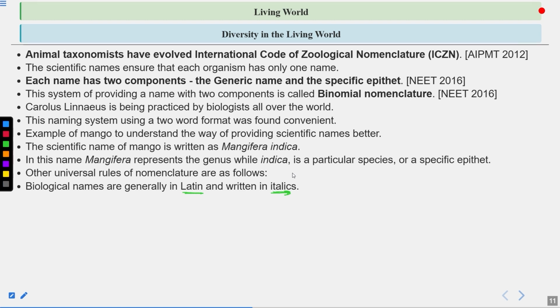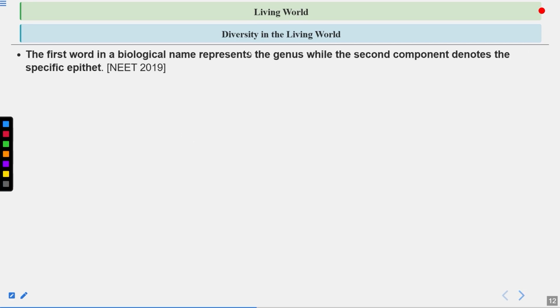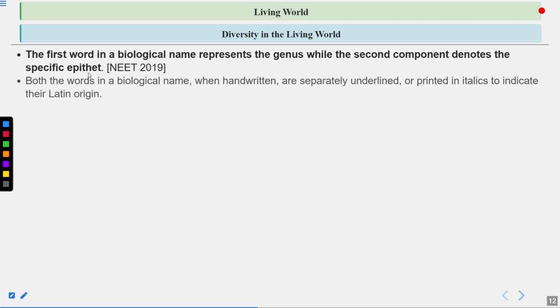And when they are handwritten, the generic name and the specific epithet are underlined separately. So they are Latinized or derived from Latin, irrespective of their origin. The first word of the binomial name or scientific name represents the genus, while the second component denotes the specific epithet. Both the words in a biological name, when handwritten, are separately underlined or printed in italics to indicate their Latin origin.